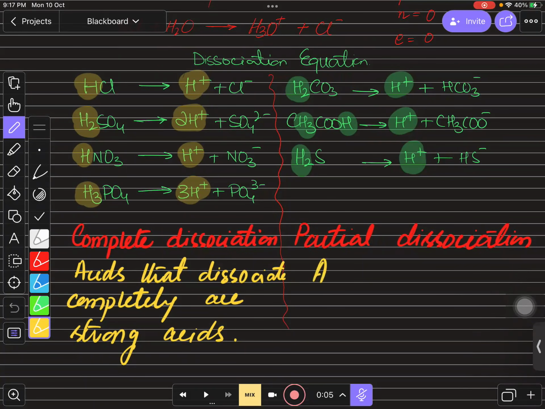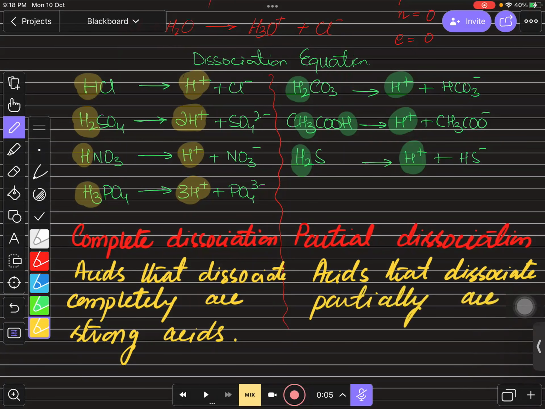And the acids that dissociate partially, or you can even use the word ionize, acids that dissociate partially are weak acids, right? Is that clear to all of you? Yes, sir.